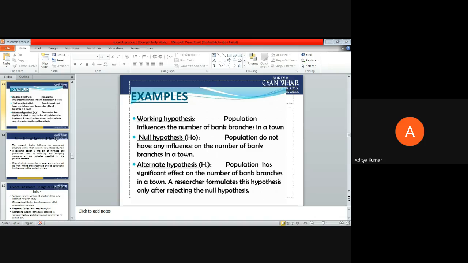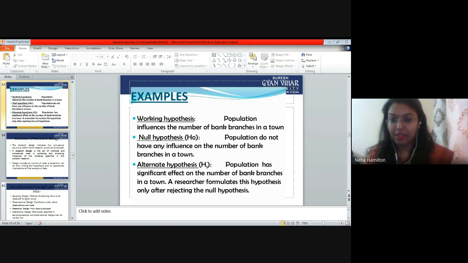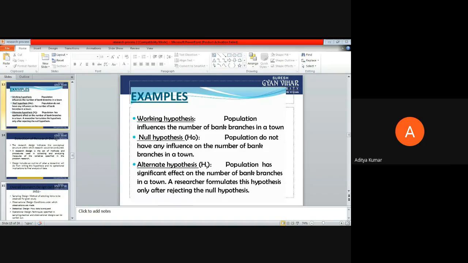Okay. So, Aditya. Ma'am, in this hypothesis, we can't assume, we can't predict. Here is the given example: population doesn't have any influence on the number of bank branches. Because population doesn't affect the number of branches.